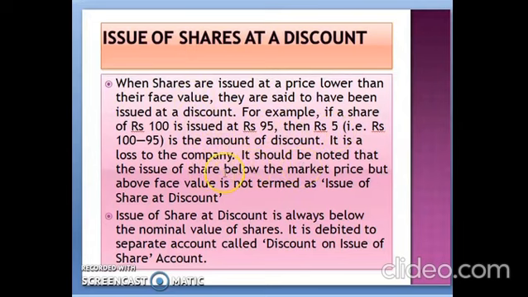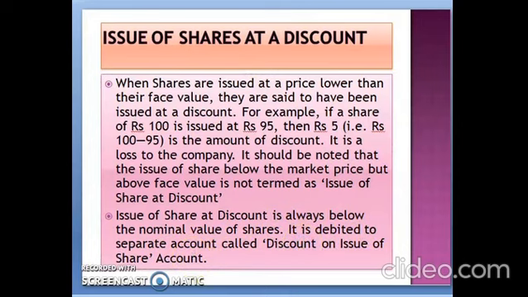It should be noted that the issue of shares below the market price but over the face value is not termed as issue of shares at a discount. Issue of shares at a discount is always below the nominal value of shares. It is debited to a separate account, called discount on issue of shares account.